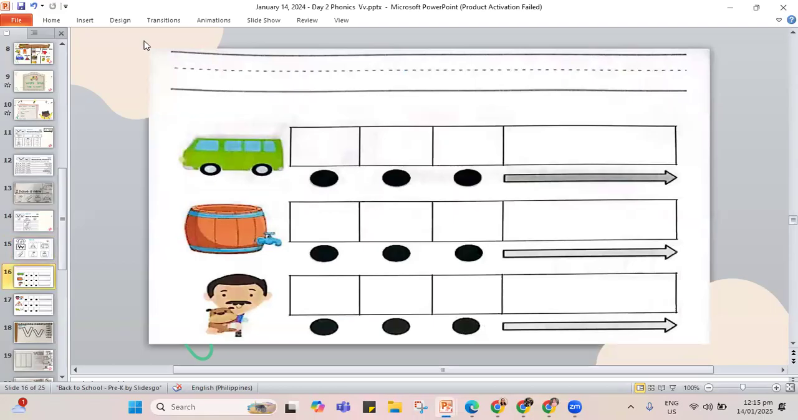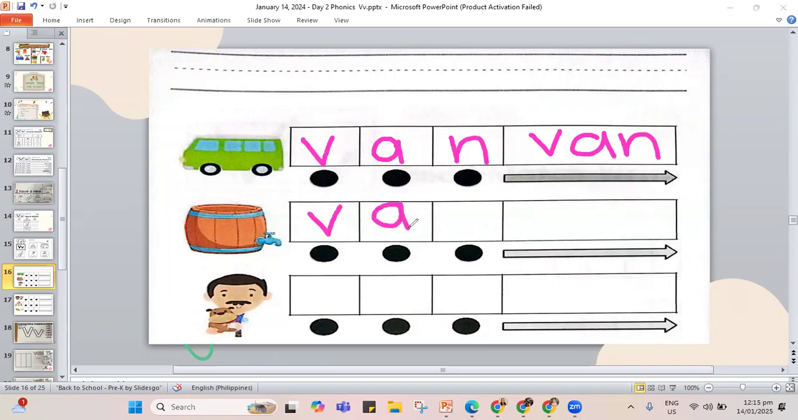So remember, we did this one a while ago in our screen work. The first one is van. V, A, and the letter N, van. So let's do the complete word. V, A, N. This is van. Okay, another one, you have vat. V, A, and the letter T, the vat. Let's spell it out again. V, A, and the letter T, the vat.